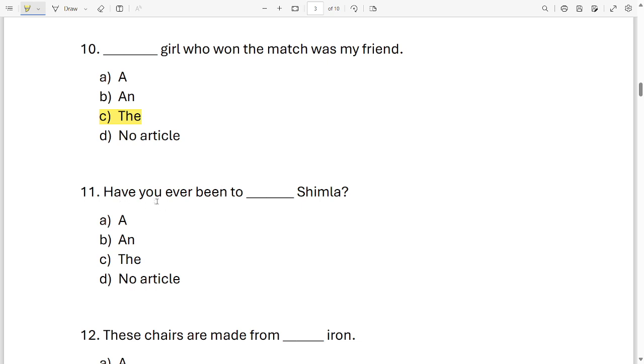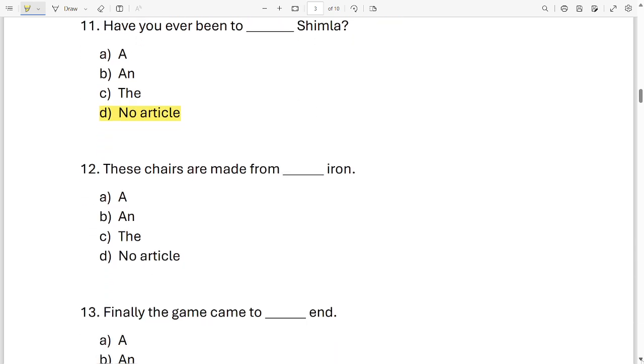Okay, next one. Have you ever been to dash Shimla? Which word will come over here? A, an, the or no article? Look at the sentence carefully. Look at your options. You'll be able to do it. It's very easy. It is option D. No article is required in the sentence. The sentence is, have you ever been to Shimla? No article required.